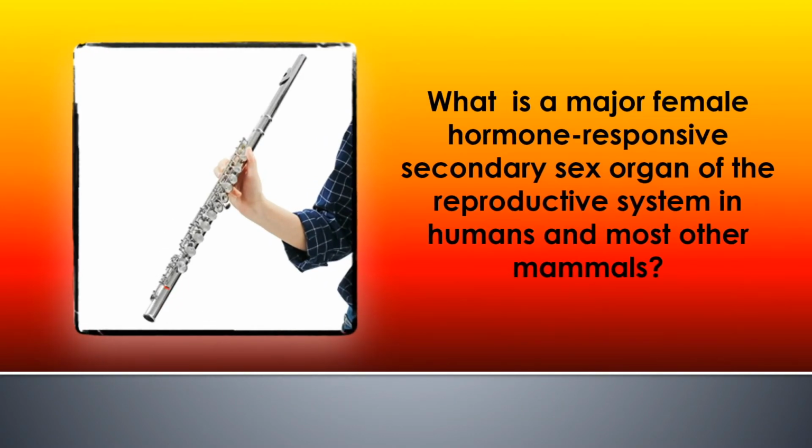What is a major female hormone-responsive secondary sex organ of the reproductive system in humans and most other mammals? A major female hormone-responsive secondary sex organ of the reproductive system in humans and most other mammals. And that is a FLUTERUS.